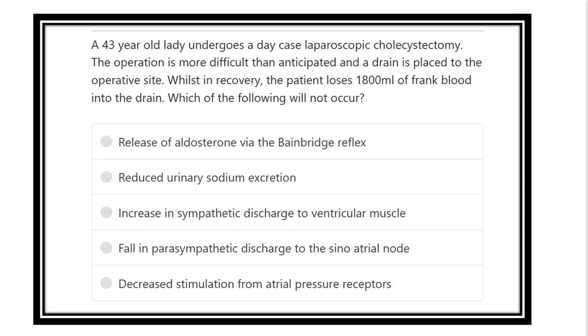This is the physiology. A 43 years old man or lady undergoes a day case laparoscopic cholecystectomy. So it is an operative procedure. Operation is more difficult than anticipated. That means there is risk of injury of the different structure than the anticipated, and drain placed to the operative site. Whilst in the recovery, the patient loses 1800 ml of frank blood. That means fresh blood 1800 ml, which is about 2 liter.